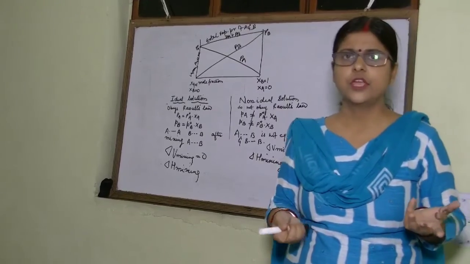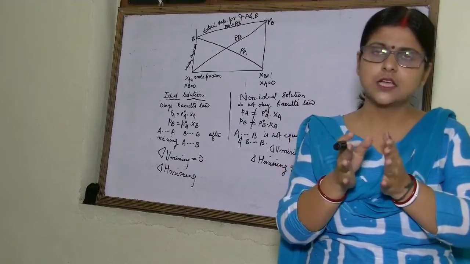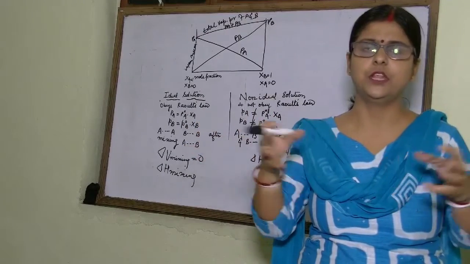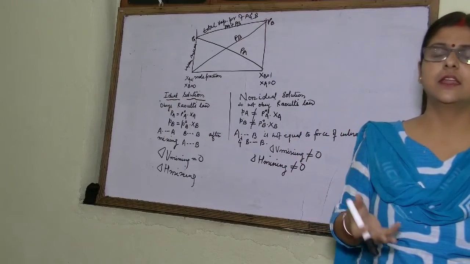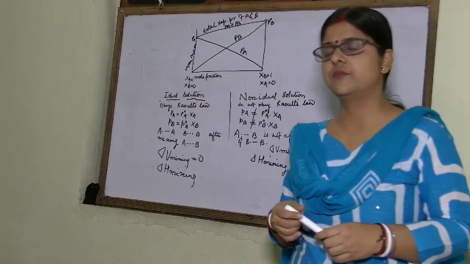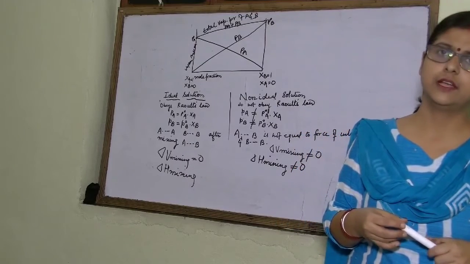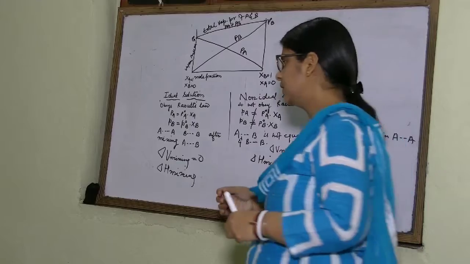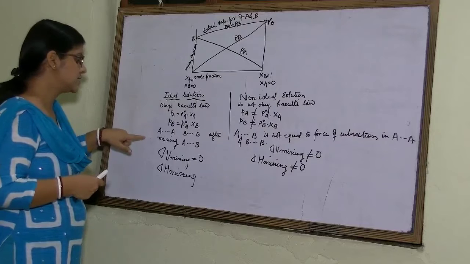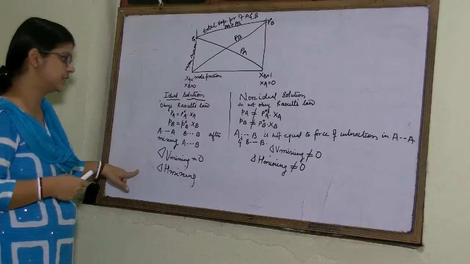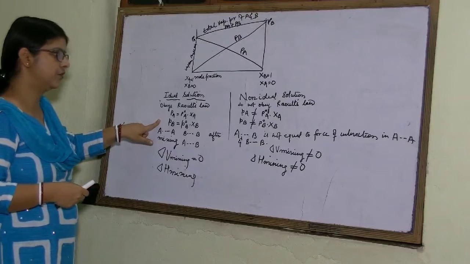So, if we add benzene to ethanol, then some of the hydrogen bonds between the ethanol molecules will break, and that will result in an increase of volume. So, it will not form an ideal solution. It will form a non-ideal solution. So, for ideal solution, we told that delta V mixing is 0, delta H mixing is 0, and PA is equal to P naught A and PB is equal to P naught B.